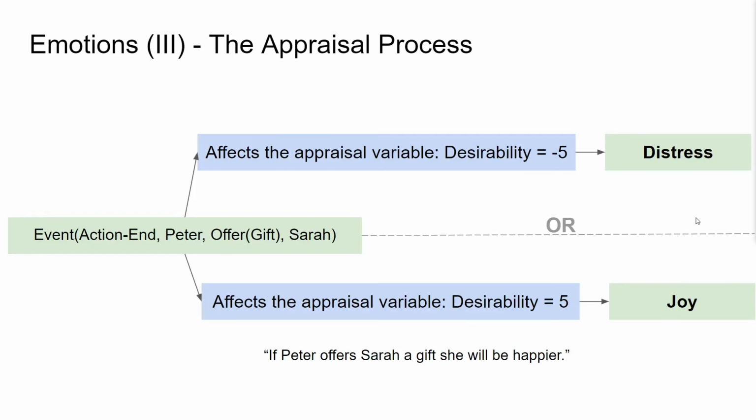So let's say that we have an event where Peter offers a gift to Sarah, and we've written a rule that this event is desirable, which means that it's good for myself or it's good for Sarah, for instance. Then, in that case, this would generate joy. So, for instance, if Peter offers Sarah a gift, she will be happier because essentially it's generating joy. However, if I wrote a rule when I'm creating the agent, so for instance, I created an agent, Sarah, that doesn't like gifts, then I would say that for her, the desirability equals -5, so she would feel distressed. Okay.